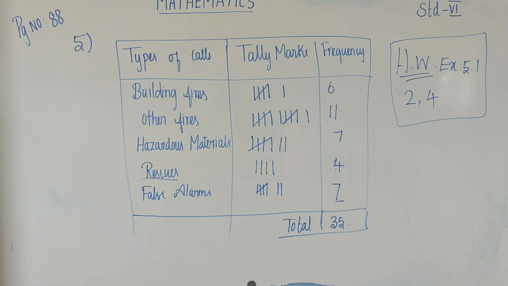This problem is like this. Example 5.1. Okay, student, can you understand this topic?